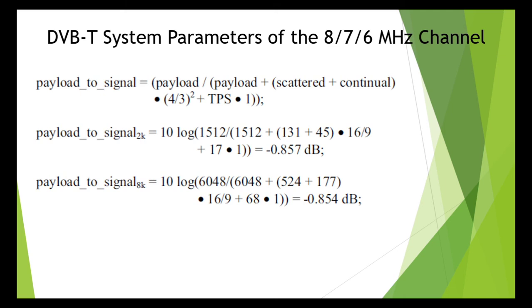Test instruments are often calibrated for carrier to noise ratio C by N and not for signal to noise ratio S by N. The signal to noise ratio, however, is relevant to the calculation of the bit error ratio BER caused by the pure noise interference in the channel.